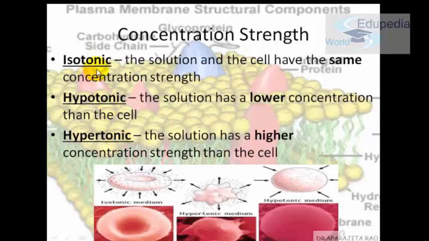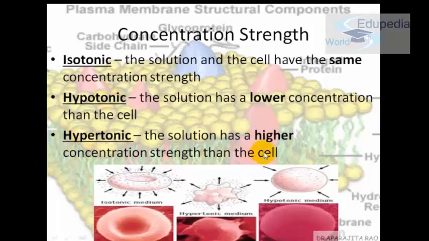Isotonic is when the solution and the cell both have the same concentration strength, that is, the solute concentration is the same. Hypotonic is when the solution has lower concentration than the cell. And hypertonic is when the solution has higher concentration. Hyper means higher concentration than the cell.